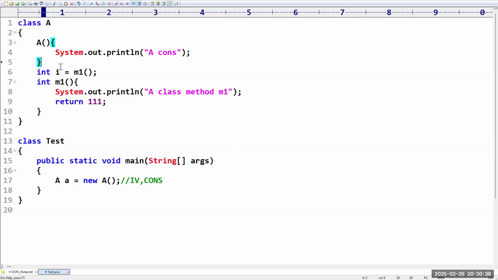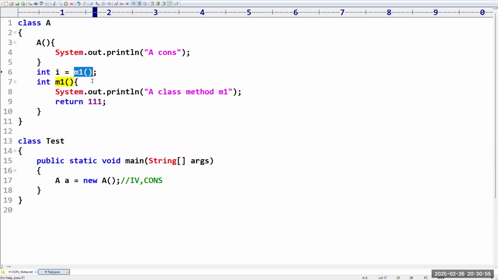Sir, what is the meaning of line number 6? Like, we are creating one variable i, and for that variable we are calling one instance method. Whatever value that method returns, that value I am assigning here.